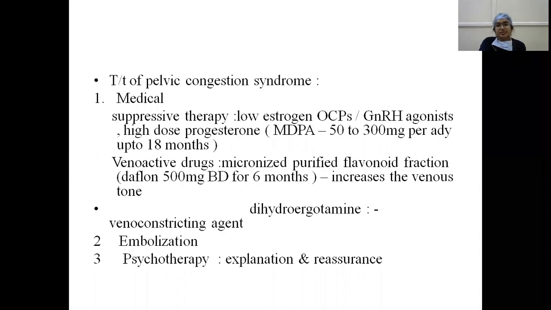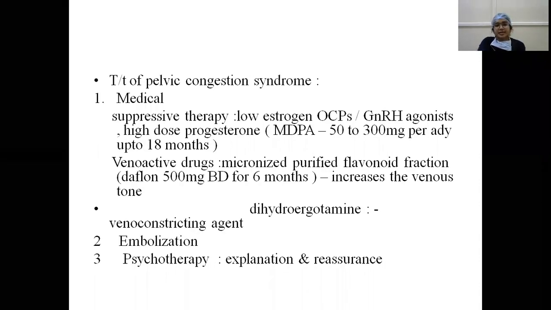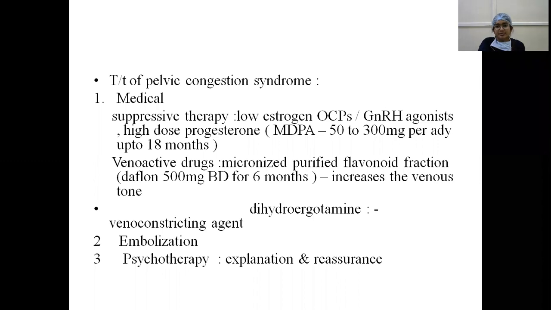So what is the treatment of pelvic congestion syndrome? The treatment is medical management. It includes suppressive therapy with low estrogen containing oral contraceptive pills or GnRH agonists.